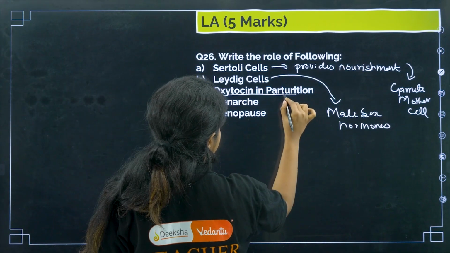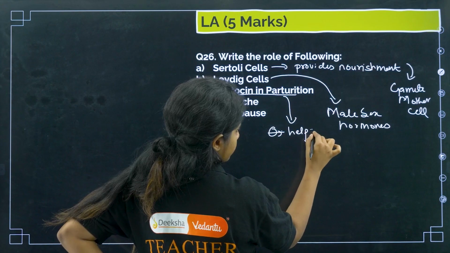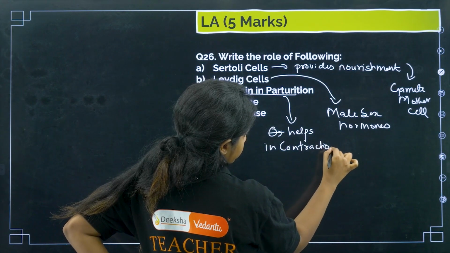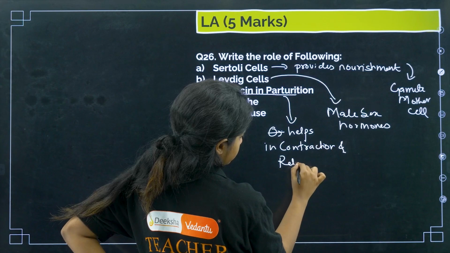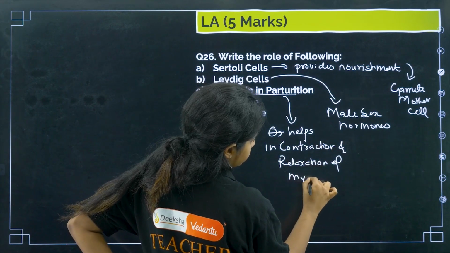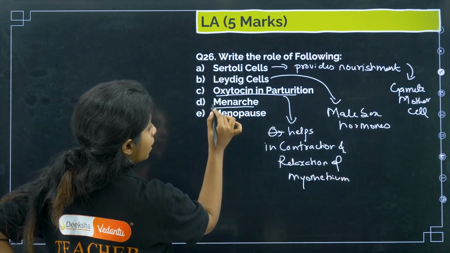Oxytocin in parturition, what does it do? Oxytocin helps in contraction and relaxation of myometrium. Okay, what is menarche?